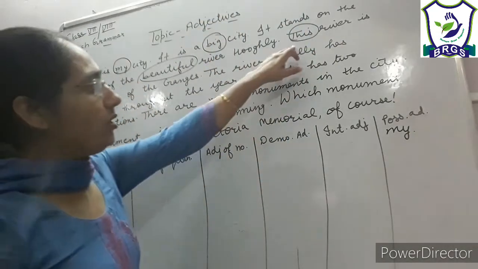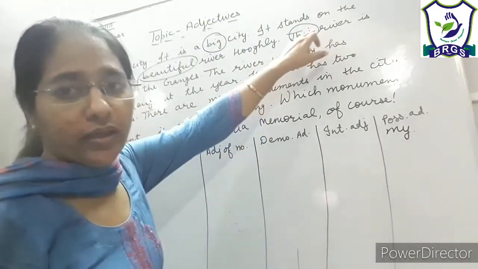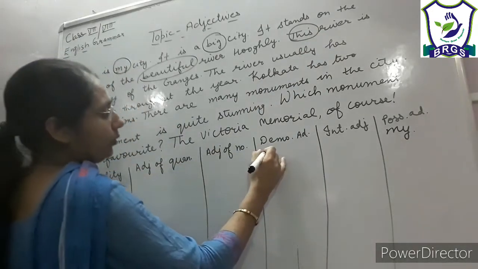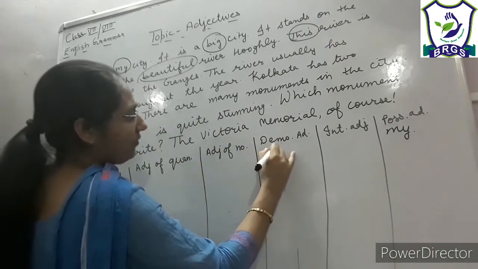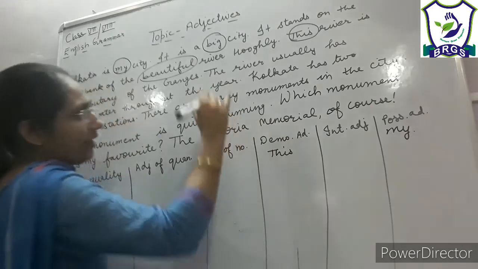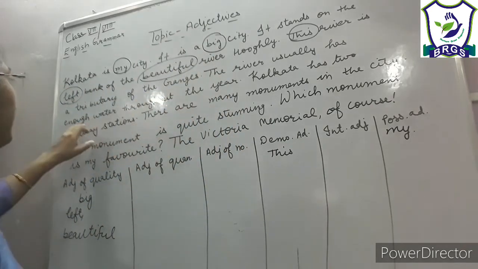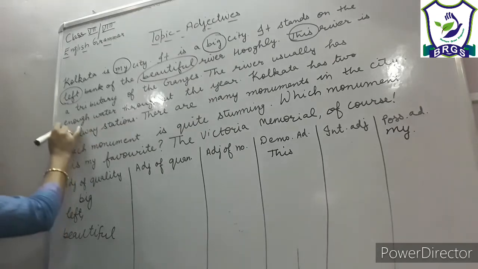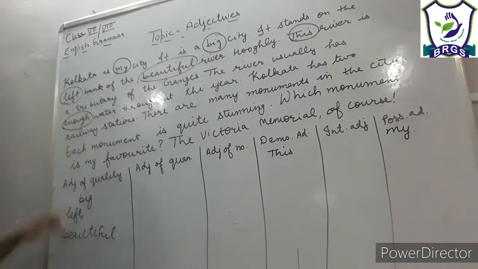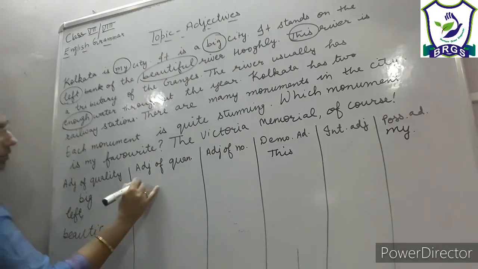As the word "this" is following a noun, here it is working as a demonstrative adjective, right? It has been used to qualify the noun. The river usually has enough water. Enough. What kind of adjective is it? It is an adjective of quantity,